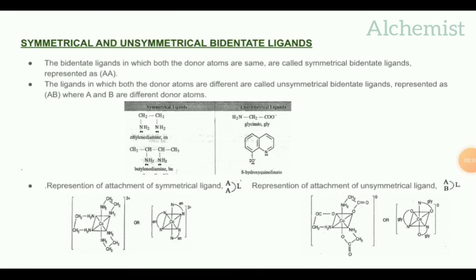Last one is symmetrical and unsymmetrical bidentate ligands. Symmetrical bidentate ligands means the bidentate ligand which has both donor atoms the same. That type of ligand is called a symmetrical bidentate ligand. It is represented as capital A, capital A. The A denotes that the donor atoms are the same.